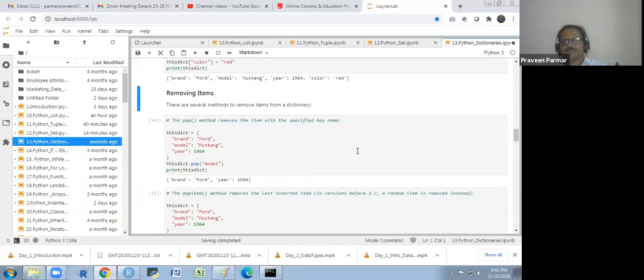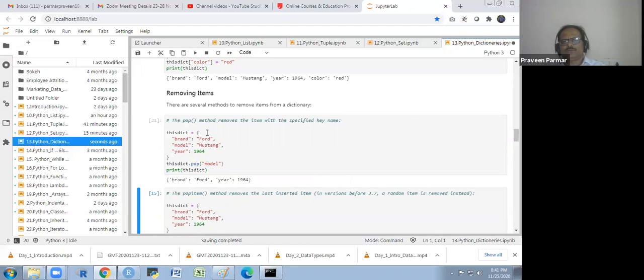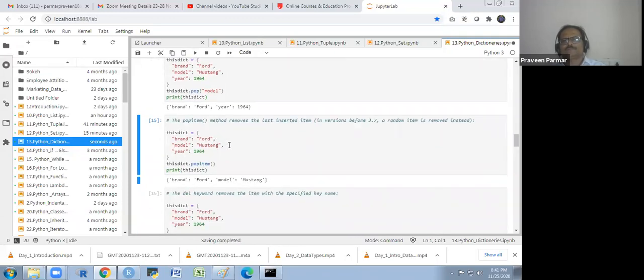Removing items. If I want to remove the item, then the whole column I will remove from it. So I will use the pop function, and it will remove the model. There's only 2 now out of 3. The popitem method removes the last inserted item.